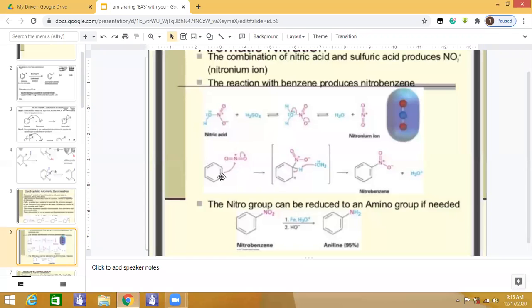This positively charged nitrogen gives this electron pair to it, and the system is created with this nitronium ion on the whole, and this hydrogen is basically from this benzene ring because each carbon has one hydrogen. So after this, this water molecule is taking up this H and making hydronium ion H3O plus, and nitrobenzene is going to be formed in the last step. Now both steps are within this single intermediate which is on screen.